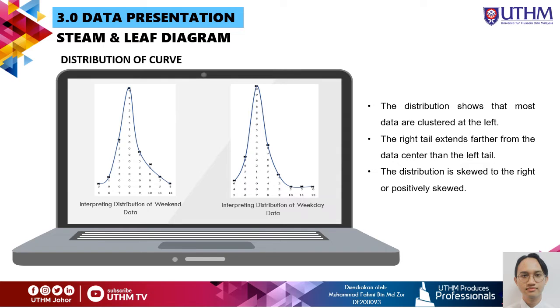After we build the interpreting distribution of data from day 1 and day 2, we will compare them to observe that the distribution is more to the right side. So from our study of the spot speed, we can see the distribution shows most data are clustered at the left. So the right tail is further from the data center than the left tail. So we can conclude, therefore, the distribution is skewed to the right or positively skewed.